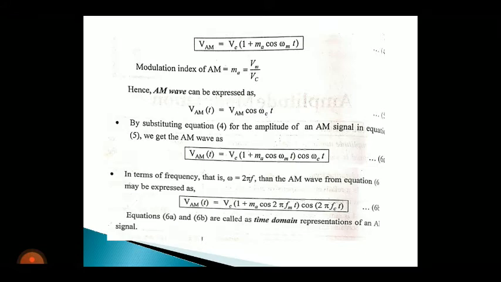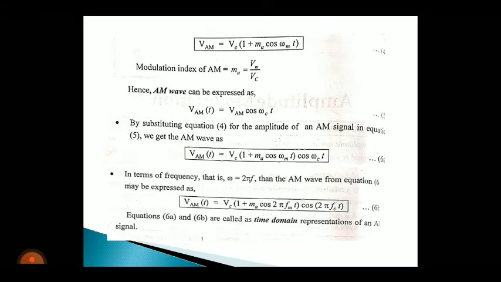And now substitute, already we have the value of VAM in equation number 4. In equation number 4, we have VAM equal to Vc into 1 plus Ma cos omega mt. Now substitute the value of VAM in equation number 5. Once you substitute, you will get VAM of t equals Vc into 1 plus Ma cos omega mt into cos omega ct.